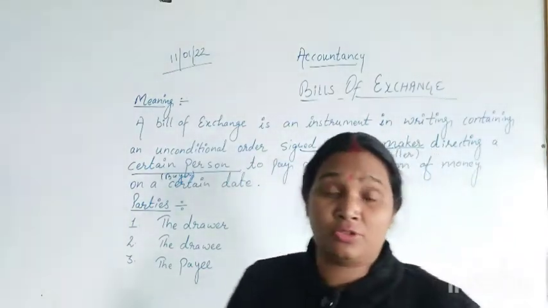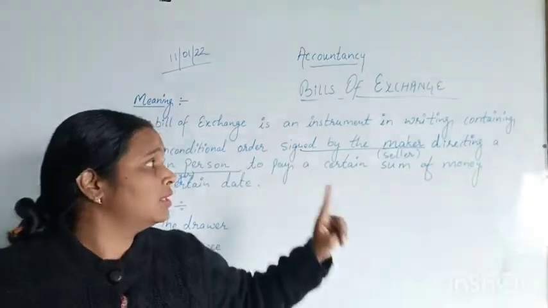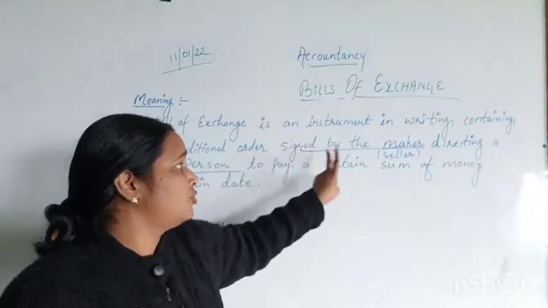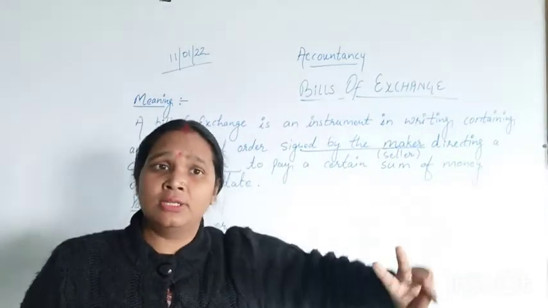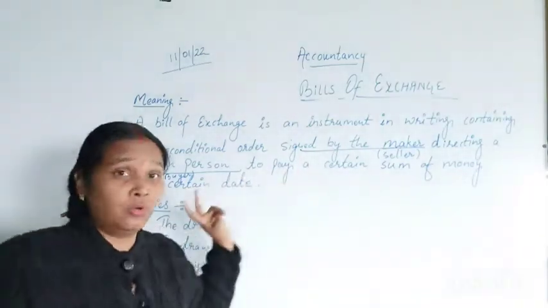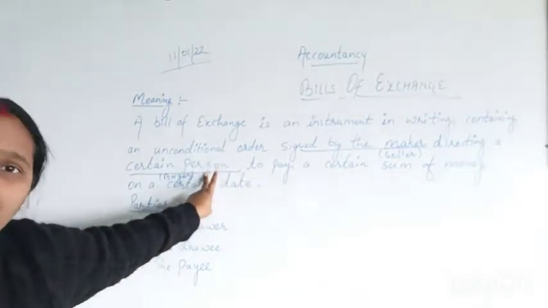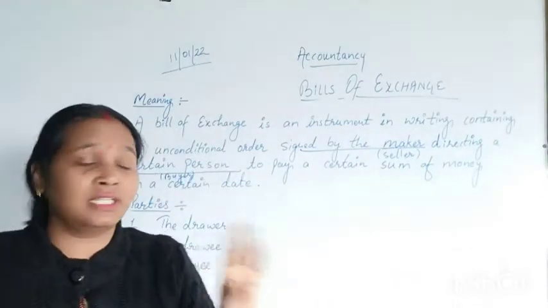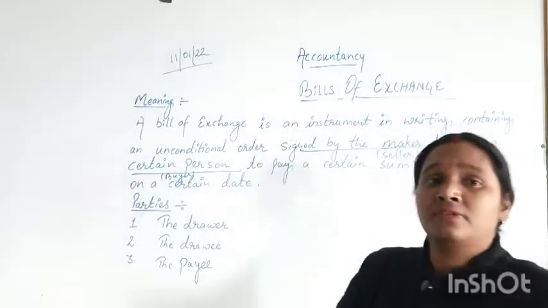Okay, so we have understood that in a bill of exchange there should be three main components. First, the bill should be in writing. Second, it is issued by the maker, who would be the seller, who will instruct the buyer to pay a certain sum of money on a certain date. So there should be three major components.